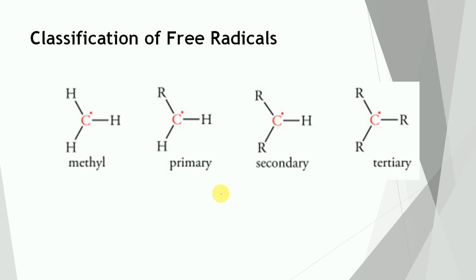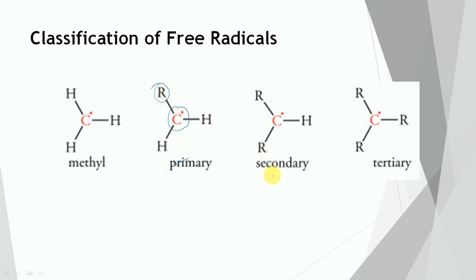Classification of free radicals. Free radicals are classified as primary, secondary and tertiary free radicals according to whether the odd electron is carried by a primary, secondary or tertiary carbon atom. So this one is the primary free radical. In this case, the odd electron is carried by a carbon that is attached to another carbon.